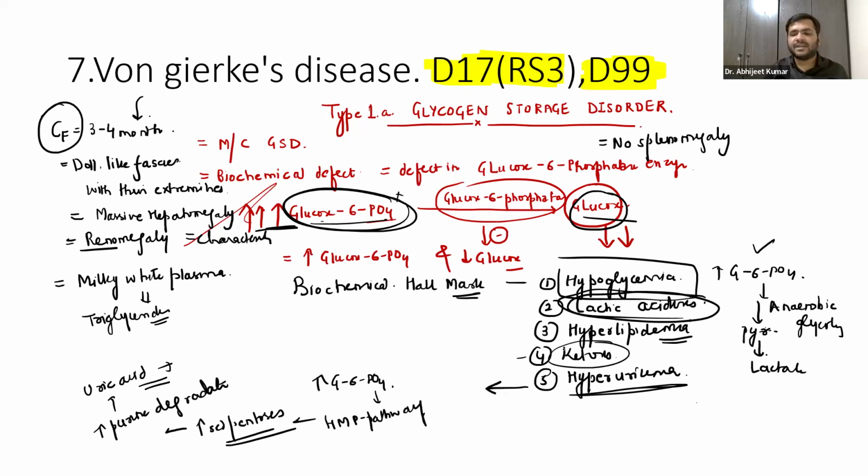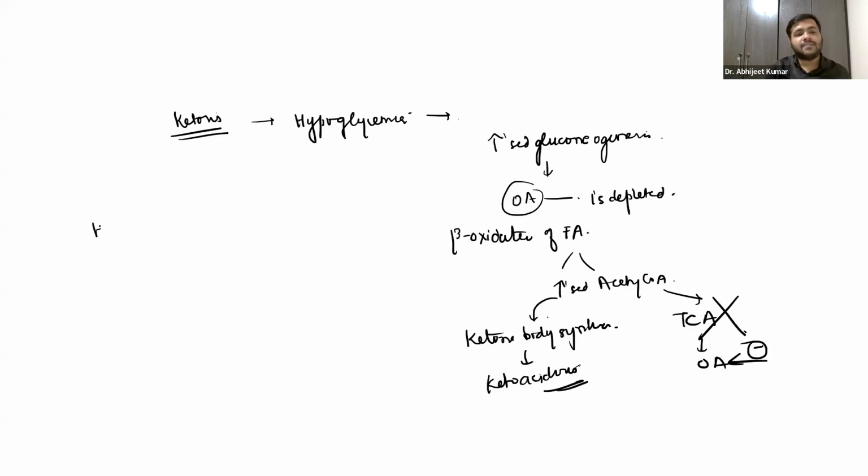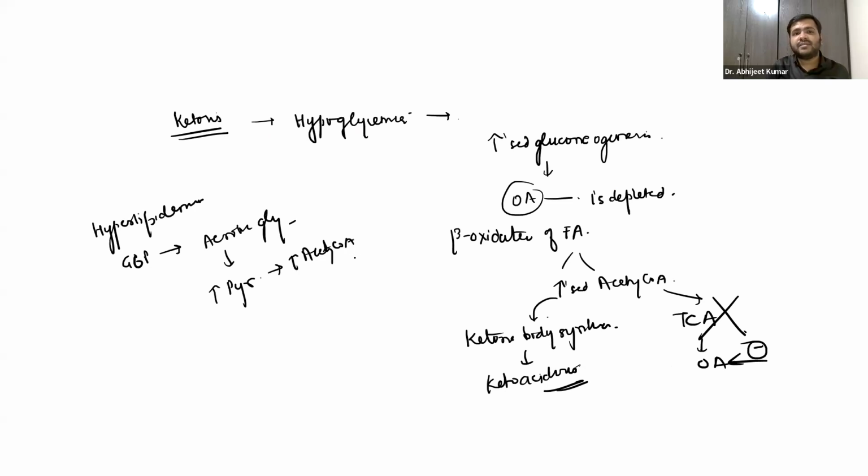And why hyperlipidemia, guys? You already know that this glucose 6 phosphate can enter aerobic glycolysis also. We have increased pyruvate and increased acetyl coenzyme A. Now this acetyl coenzyme A cannot go to oxaloacetate because it is already depleted, and it cannot enter the TCA cycle.